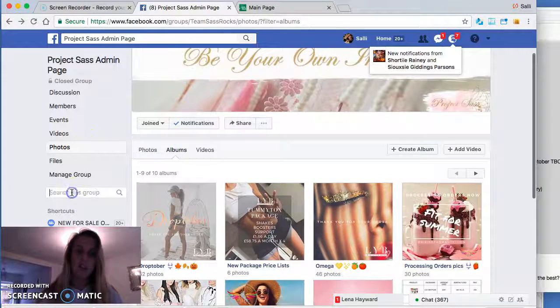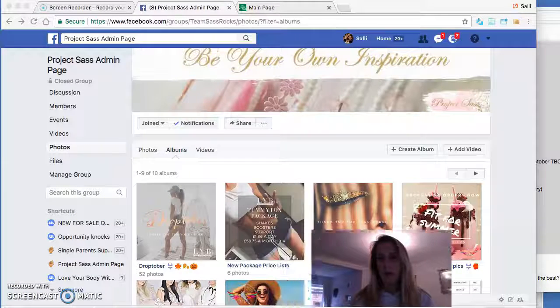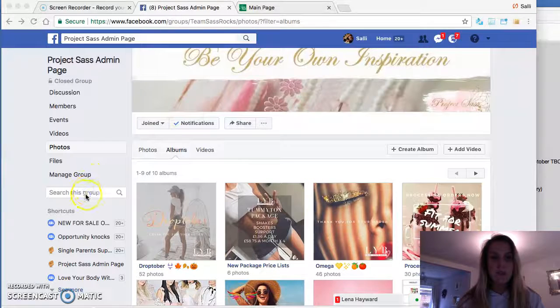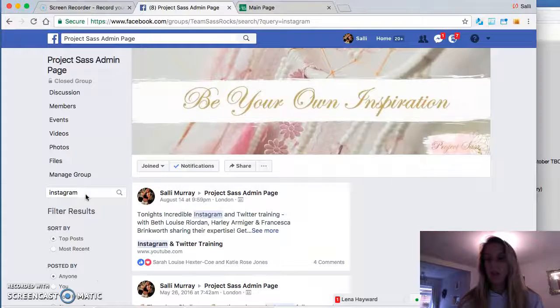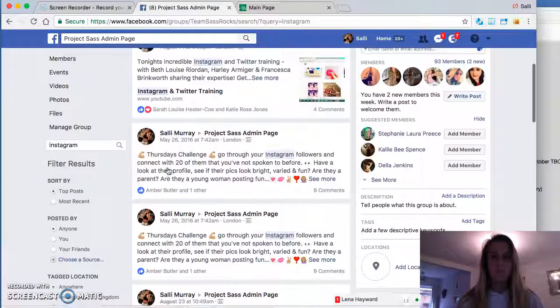Now, the other thing that you can do, so for example, say you want to have some Instagram tips and you're not too sure how to use Instagram. You can use this simple search facility here. Let me just move my video across here. You can use this simple search facility here and tap in Instagram. Because 90% of the time, if I found an Instagram tip, I'm going to write on it, here's a great Instagram tip. So I've got challenges here, so things that you can do.